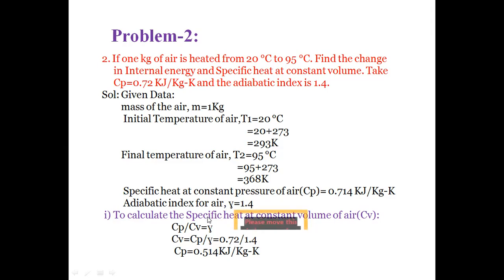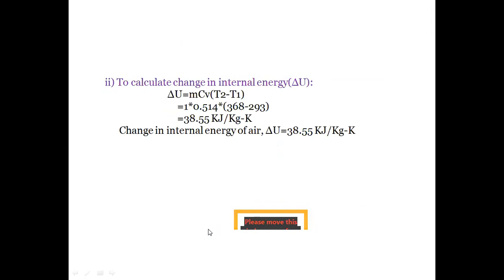So first, we have to calculate the specific heat at constant volume Cv. From Reynolds law, we know that Cp by Cv is equal to gamma. So Cv is equal to Cp by gamma. Substituting the values of Cp and gamma, we will get Cv as 0.514 kilojoules per kg Kelvin. And second, we have to calculate the internal energy. From Joule's law, delta U is equal to m Cv (T2 minus T1).